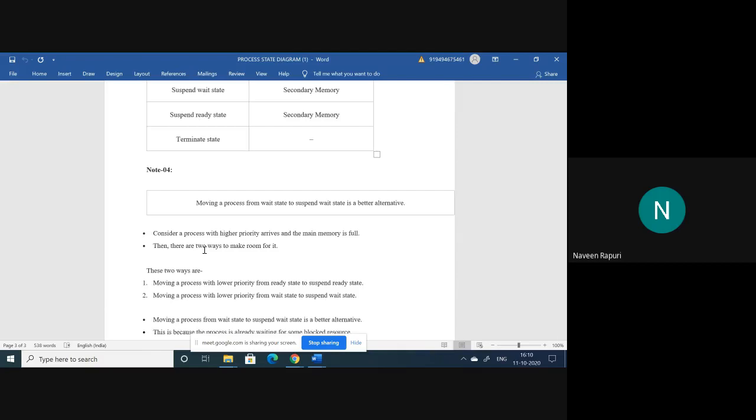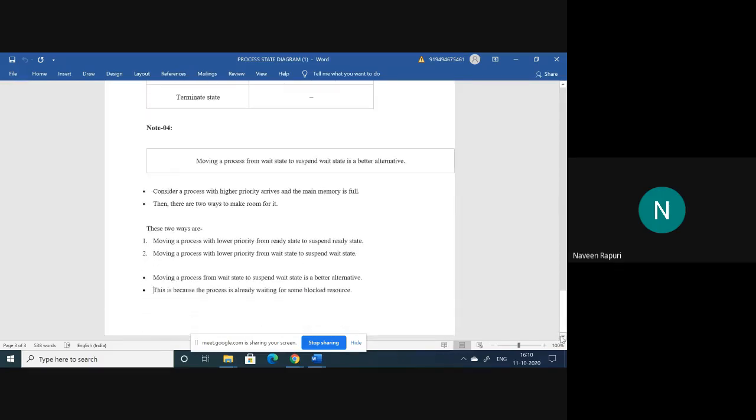But moving a process from the wait state to the suspended wait state is a better alternative, because a process which is already in the wait state has some blocked resource. The resource is blocked by another process which is waiting for that process. Until it gets that blocked resource, it cannot execute. So the better alternative is sending the process which is in the waiting state to the suspended wait. So that is the thing, sir.